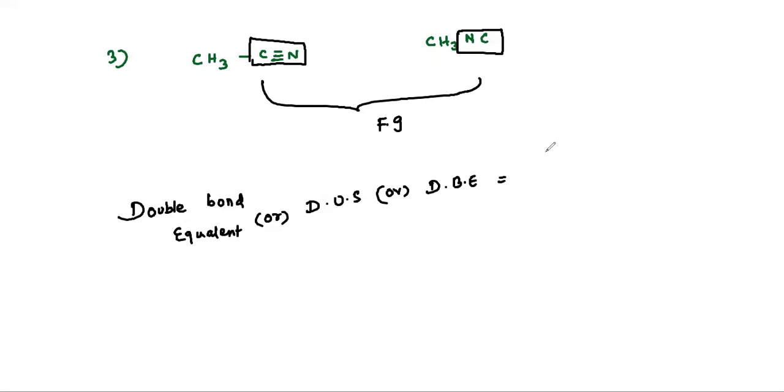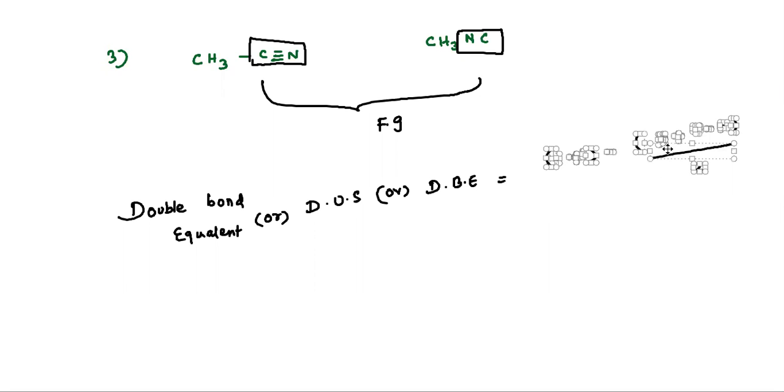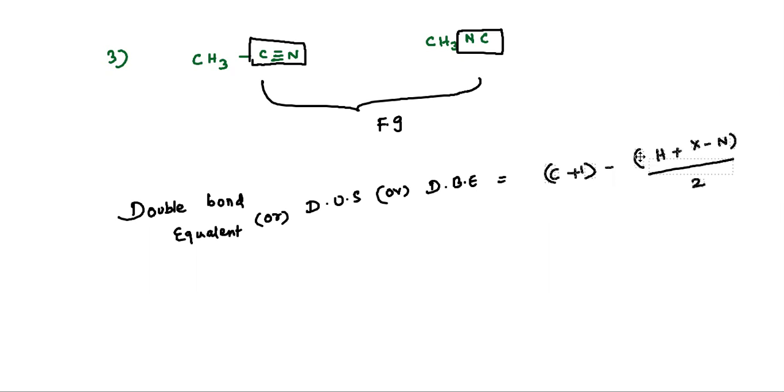That is equal to (C + 1 − (H + X − N)) divided by 2. That's all. I hope you understand.